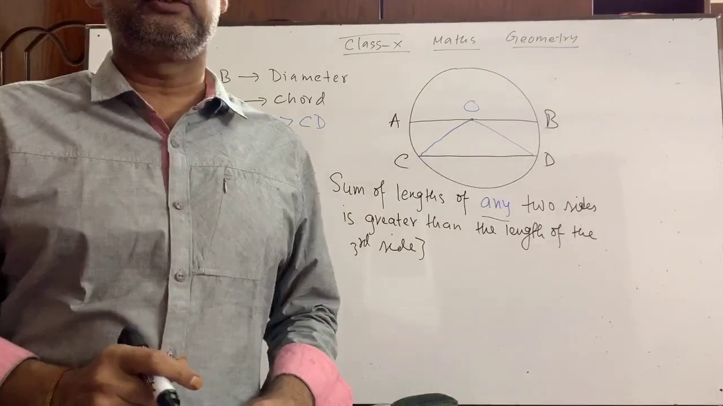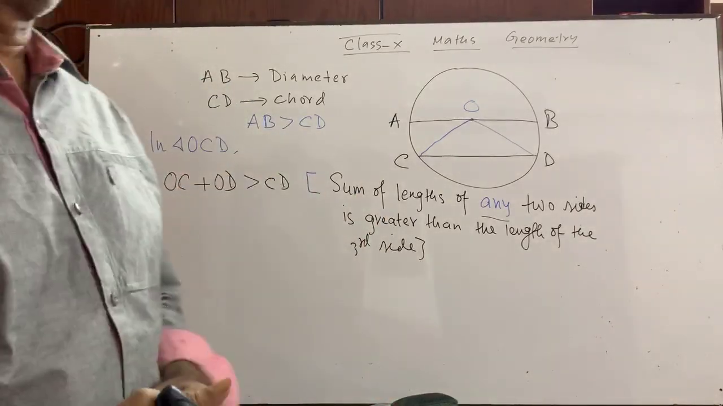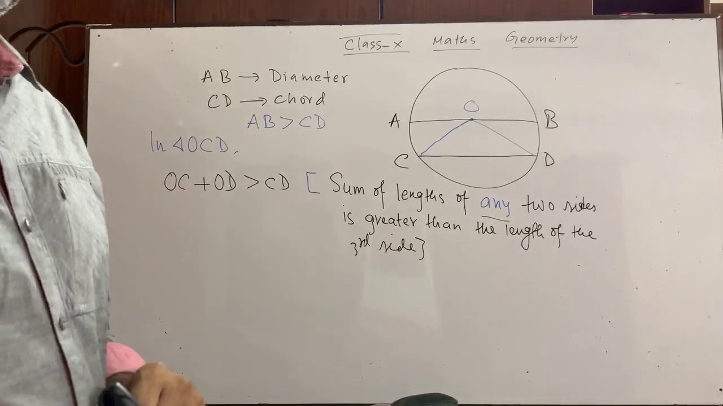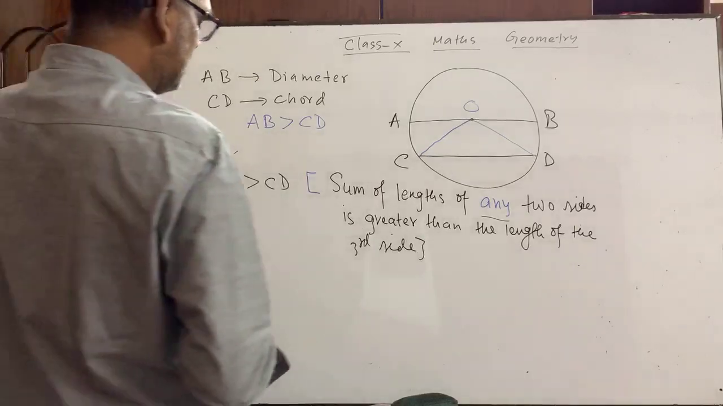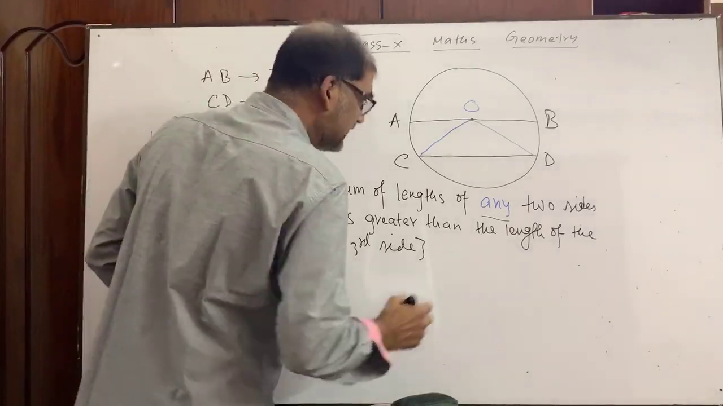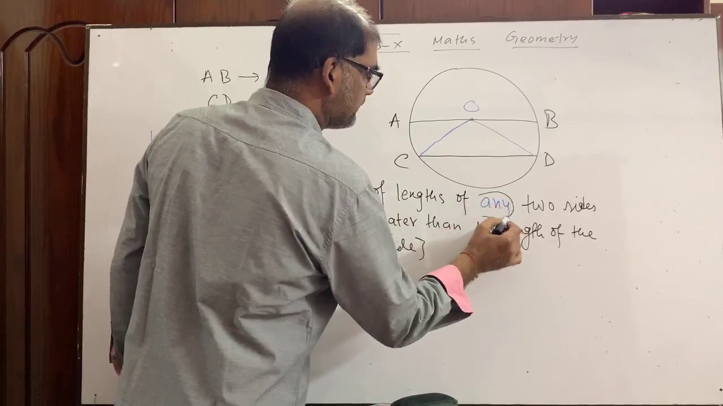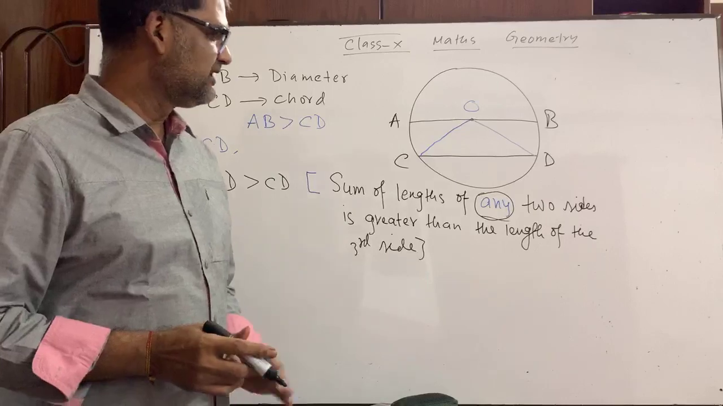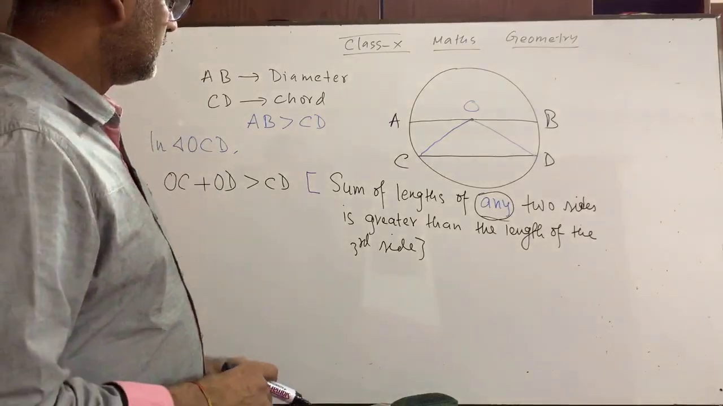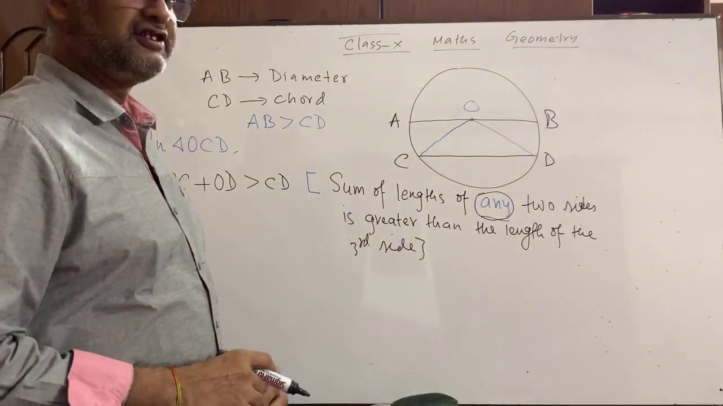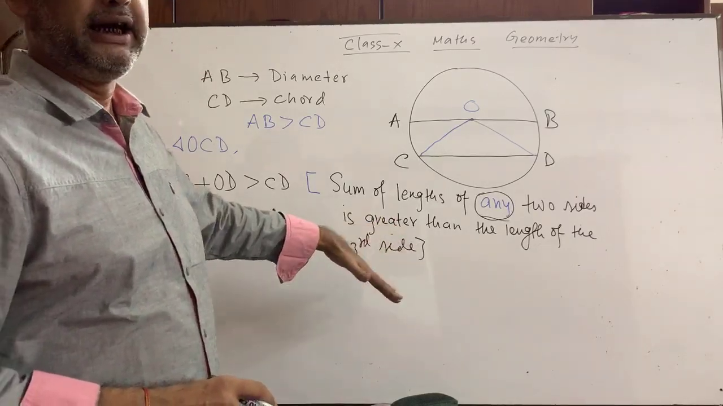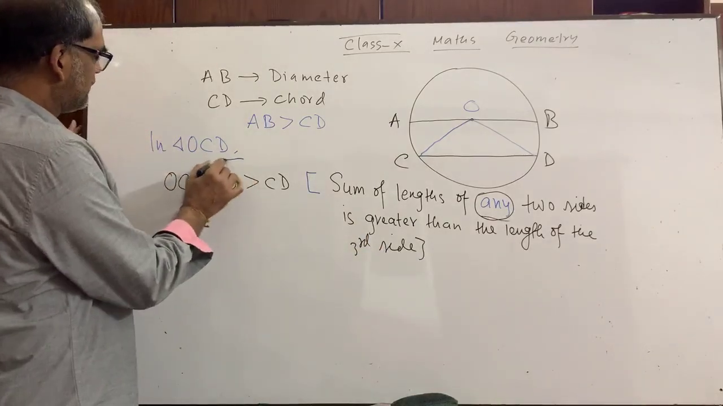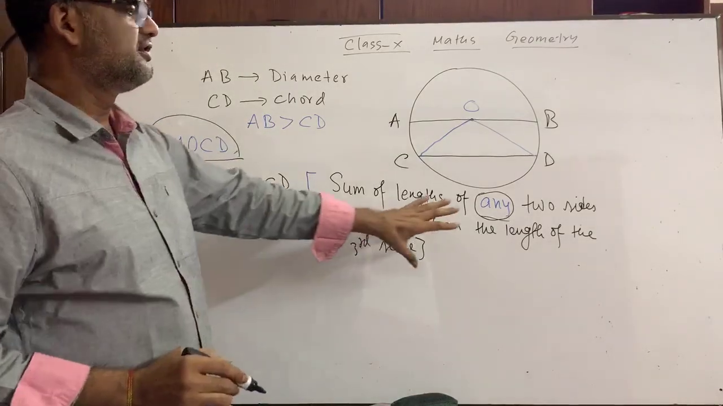Okay, your marks will depend on writing this justification. If you cannot write it, out of 2 marks, you will get 1 mark. And when you write, you have to always remember that the word any is to be written. Any, the word is any. I repeat, sum of lengths of any two sides is greater than the length of the third side, and of course it is for a triangle. Okay, I have not mentioned triangle, though the triangle is implied here.